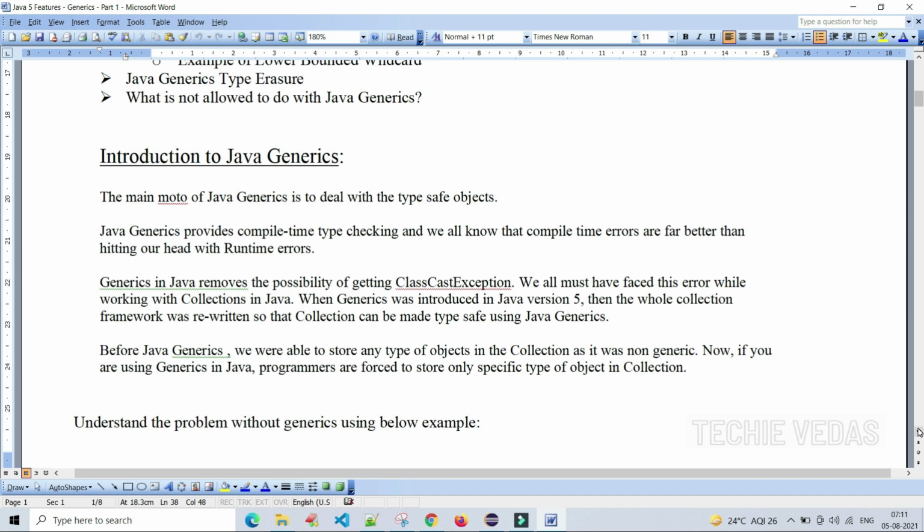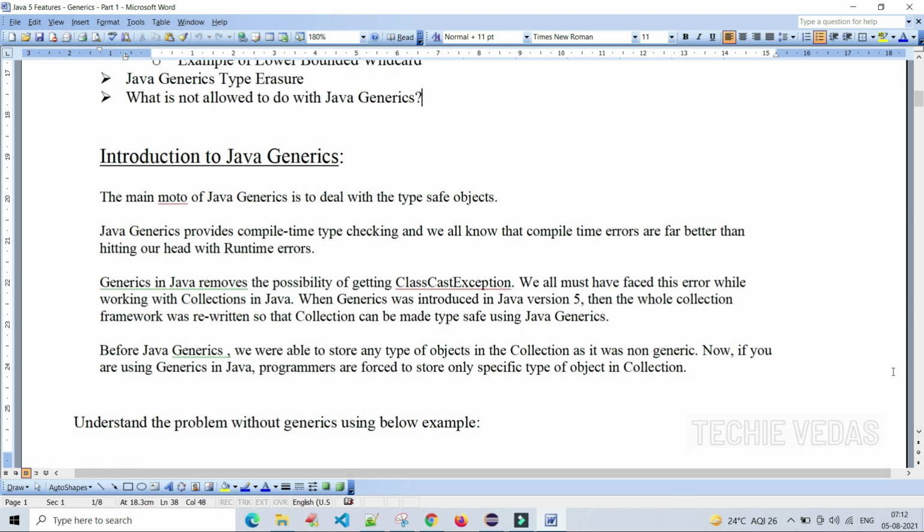The first concept is the intro to Java generics. We know that for every concept or feature introduced in any version of Java, there should be a motto or main purpose. The main purpose of this Java generics concept is to deal with the type safety of objects. We will discuss afterwards what the type safety of objects is. For the time being, just understand this in a theoretical way.